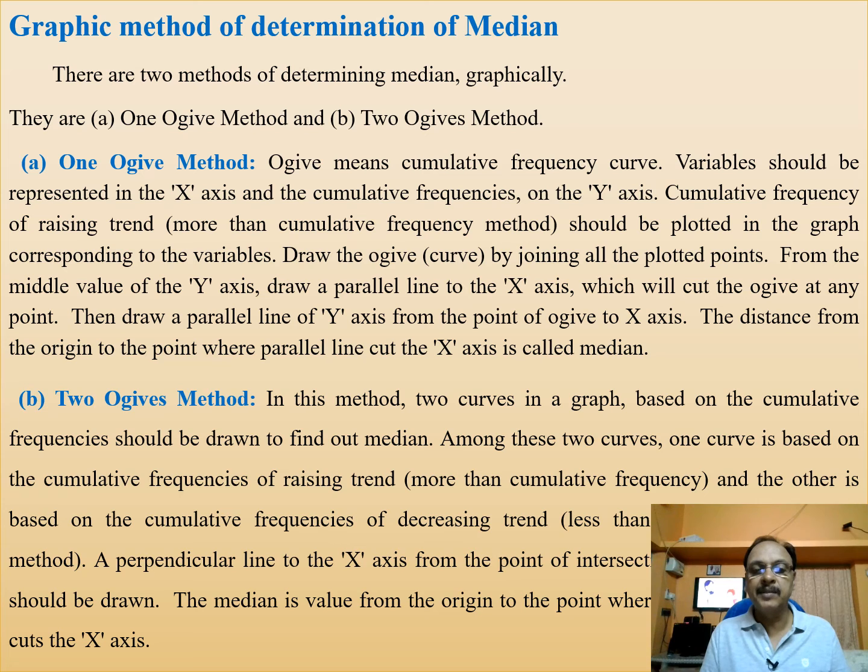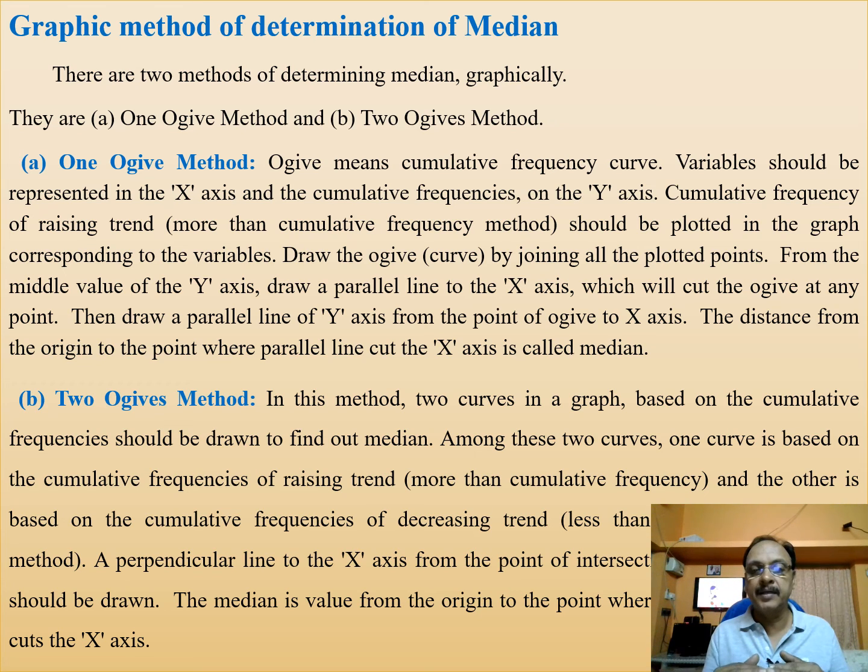The two ogives method means that the more than cumulative frequency and the less than cumulative frequency should both be calculated, and the graph should be drawn. The more than cumulative frequency curve will give a positive curve, and the less than cumulative frequency curve will give a negative curve.